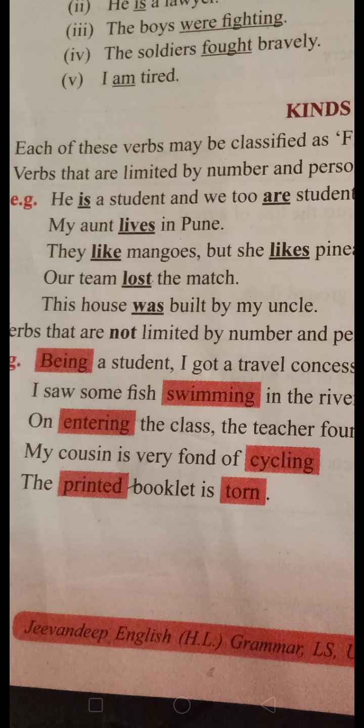Infinitive example is not given, but before the verb there is to. If there is an infinitive, then before the verb there is to. Means when we are using to before a verb, that verb is called infinitive. Like this way, finite and non-finite.